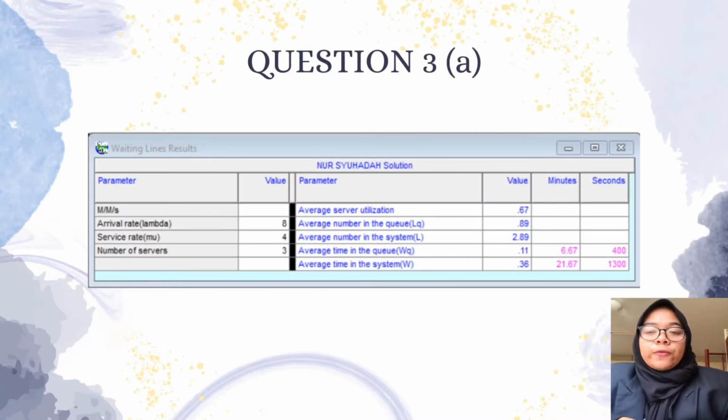So this is the output from QM for Windows, with lambda equal to 8 and mu equal to 4. As we can see, the average time in the line is more than 5 minutes, which is 6.67 minutes. So the average waiting time in the queue does not achieve Marty's rule that has been set. Since it does not achieve Marty's rule, I would like to suggest that Marty needs to hire 1 more barber in order to satisfy the average waiting time in the queue that he has set.